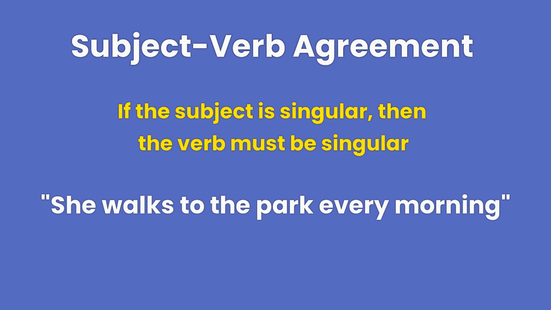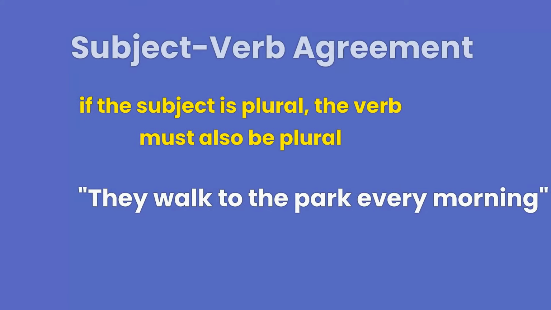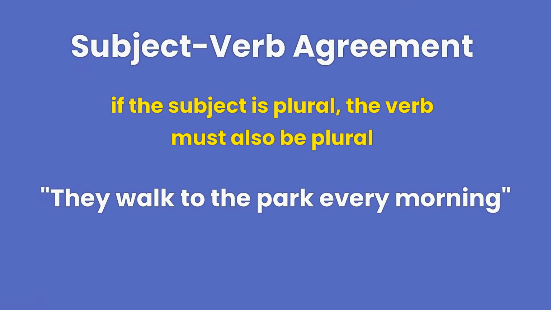with the subject. On the other hand, if the subject is plural, the verb must also be plural. This means that the verb does not have an S at the end. For example, they walk to the park every morning. Here, the subject is they, which is plural, and the verb walk does not have an S at the end to agree with the subject.